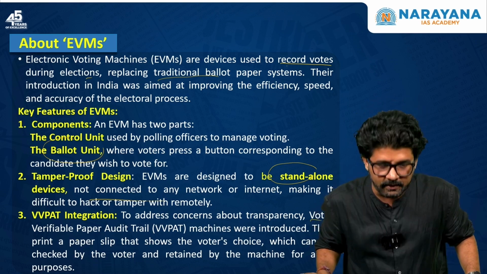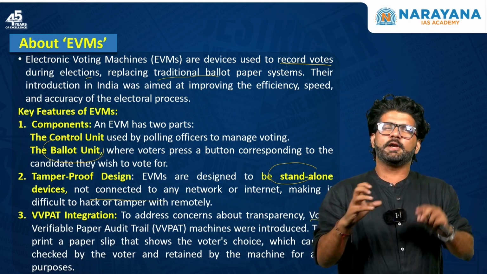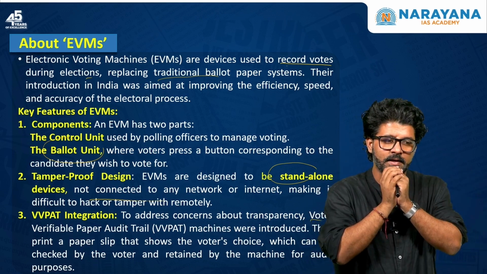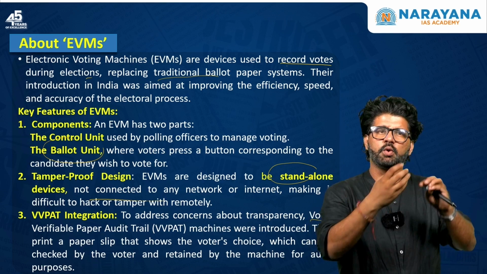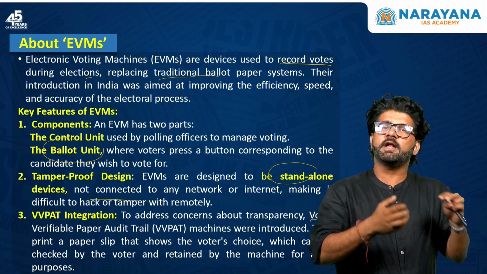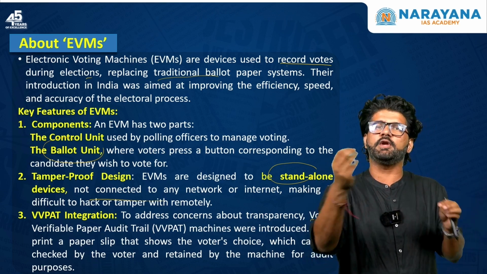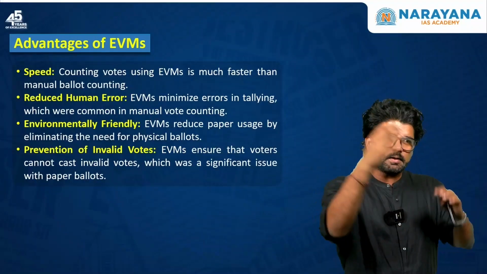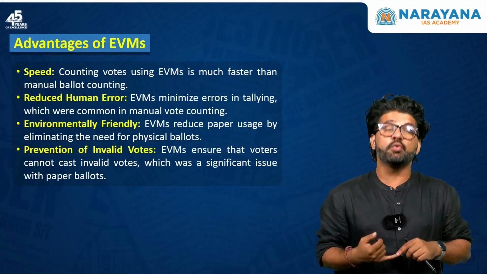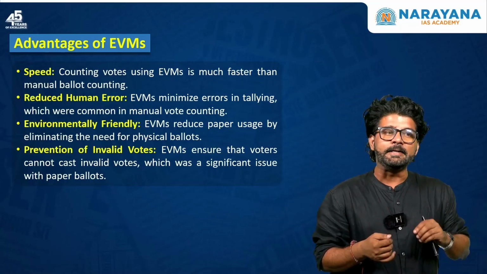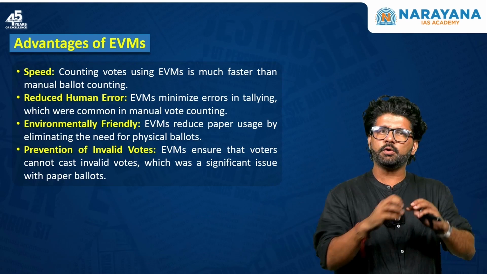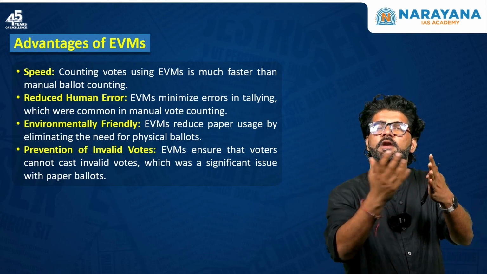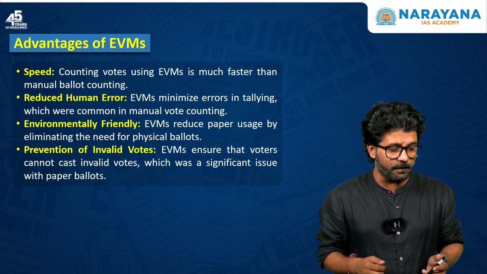Now, there is again a debate here. In the current scenario, around 8 to 10% of VVPAT, and that number varies, is counted to allay fears among people. And many people feel that, no, it has to be increased. We cannot just count 10% of VVPAT. We have to count more VVPAT to ensure that there is no discrepancy. There is one more criticism of EVM, that sometimes 100 people voted, but only 80 results are coming. Where are the 20 votes going? All these are different kinds of apprehensions which have been raised by political experts.